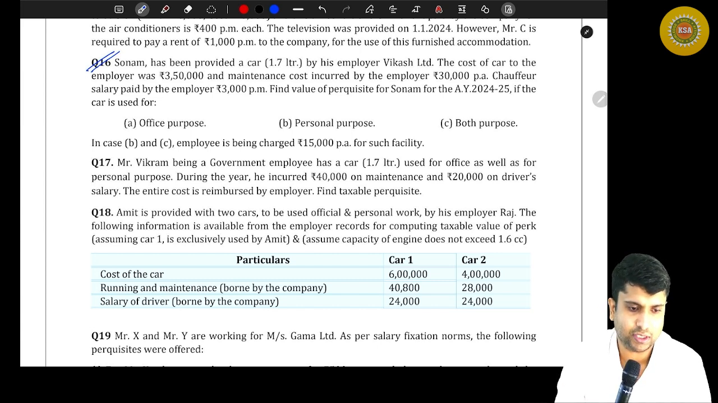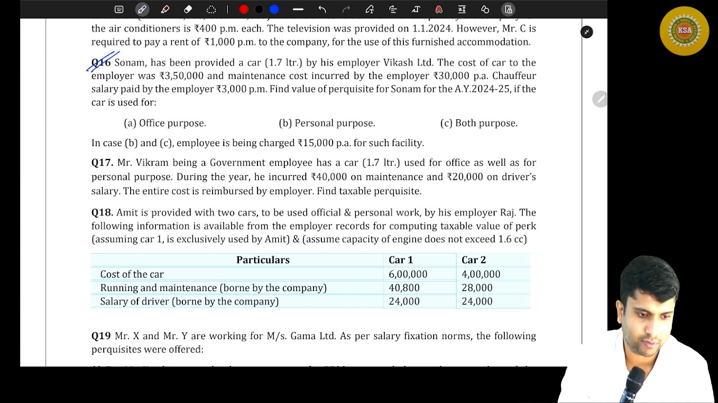Sir, please show the chart once. Okay. I'll show it because we are doing the question. So give me 2 minutes. I'll show it to you. Okay.